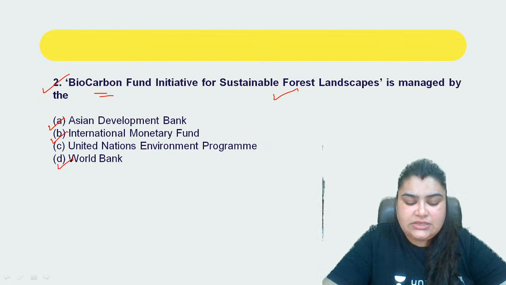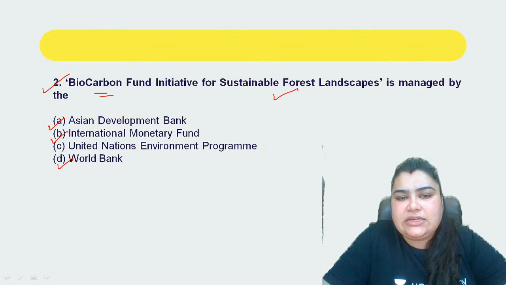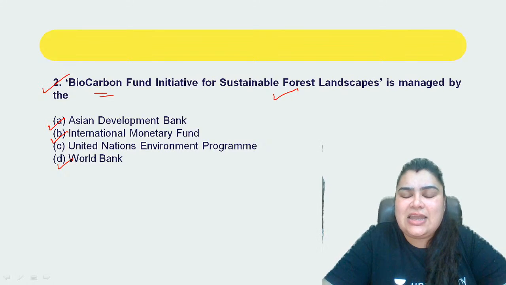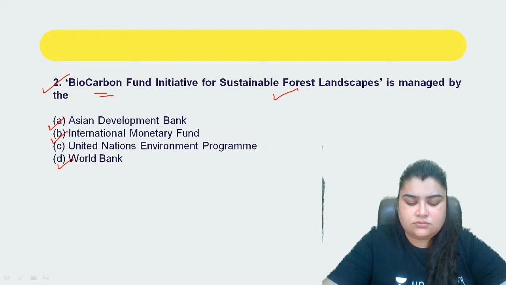So which one out of these is going to be associated with or is going to be managing the Biocarbon Fund Initiative for Sustainable Forest Landscapes? Which one is it going to be? Tell me quickly, which one is it going to be out of these?